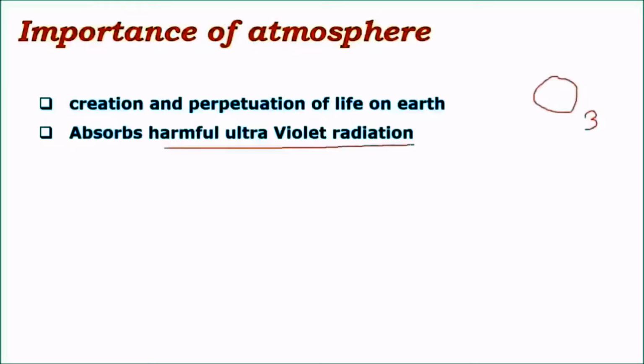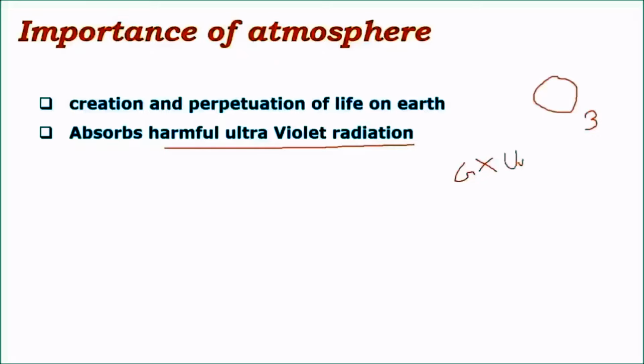Ultraviolet radiations are low wavelength, high frequency radiations which come before visible radiation in the electromagnetic spectrum. We know that the electromagnetic spectrum has gamma rays, X-rays, visible light, ultraviolet radiation, infrared, microwaves, radio waves, etc. Initially there are gamma and X-rays which have very small wavelengths, and after that it's ultraviolet radiation or UV rays.